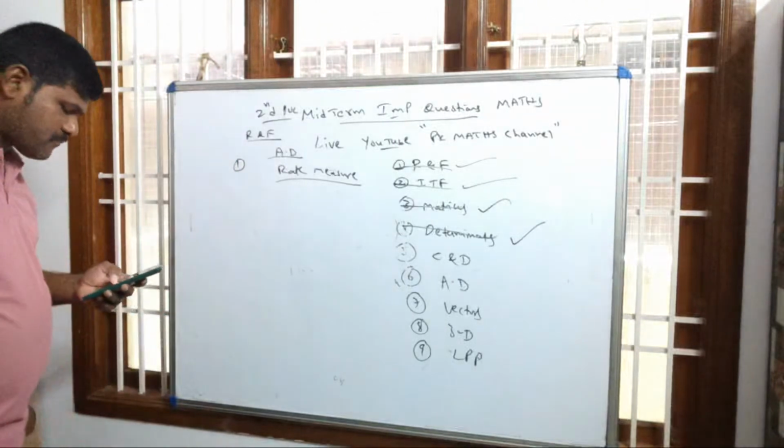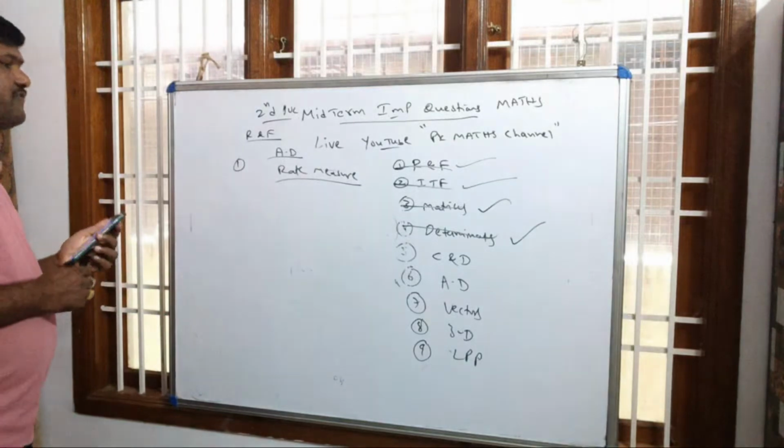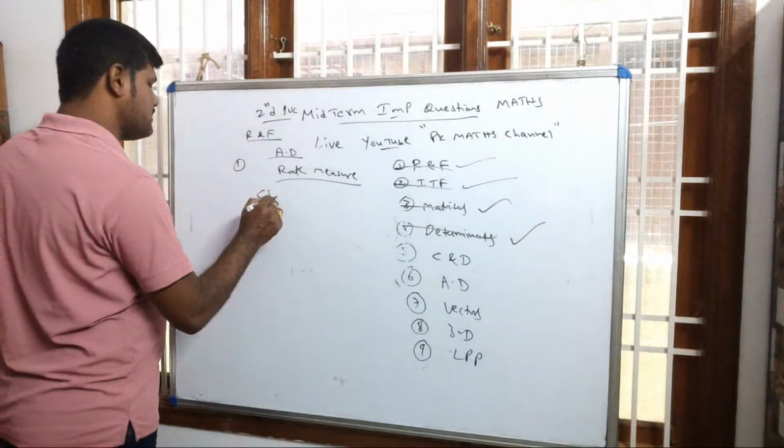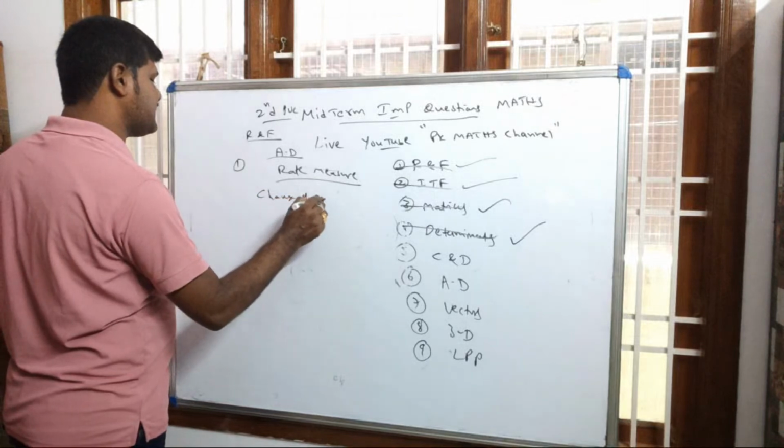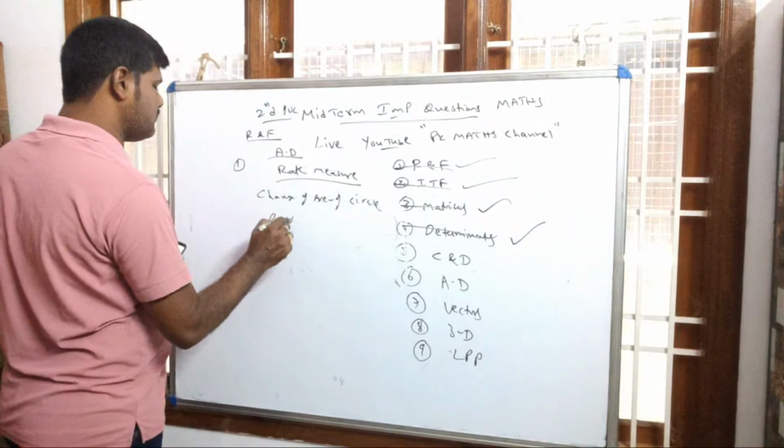Come back to differentiation, 2 mark question. If you observe, change of area of circle, and find revenue, marginal revenue.